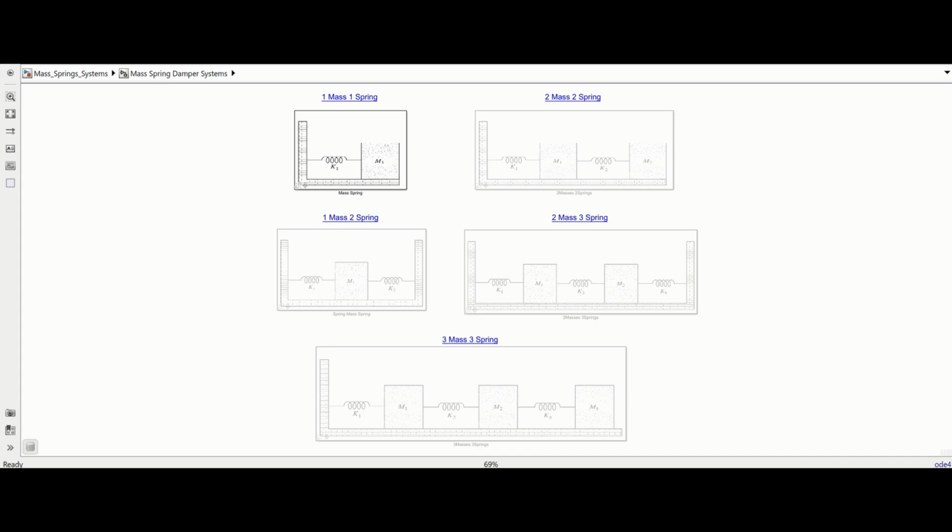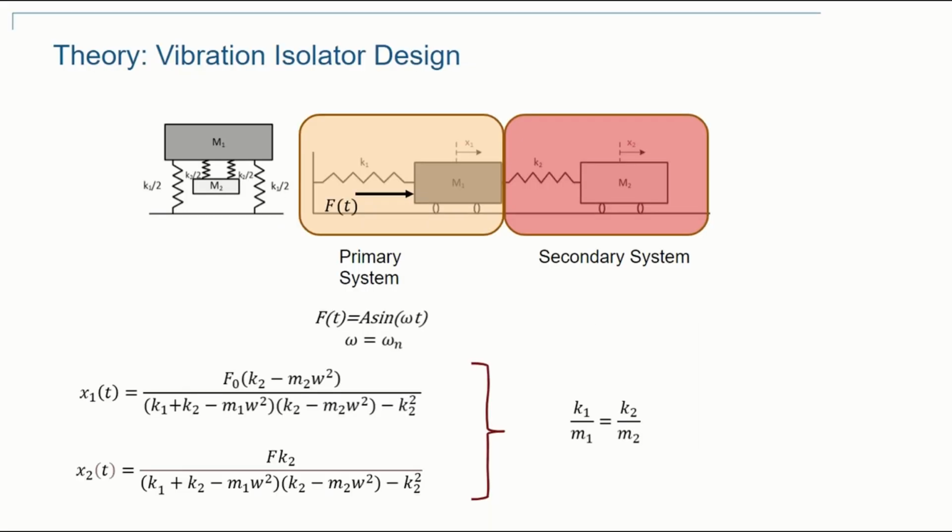In this video, I'm going to show you how to design a vibration isolator using the Mass Spring Vibratory Virtual Lab. If you have a single degree of freedom system where the forcing frequency is equal to the natural frequency, adding a secondary mass spring system so that K1 over M1 is equal to K2 over M2 will significantly reduce the vibration of the primary current.